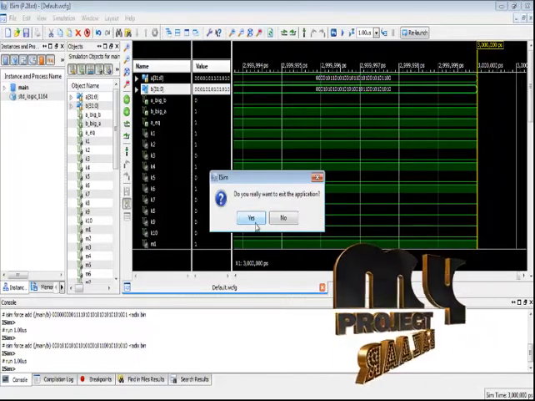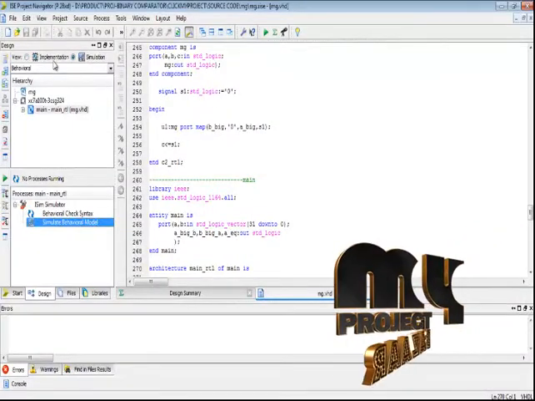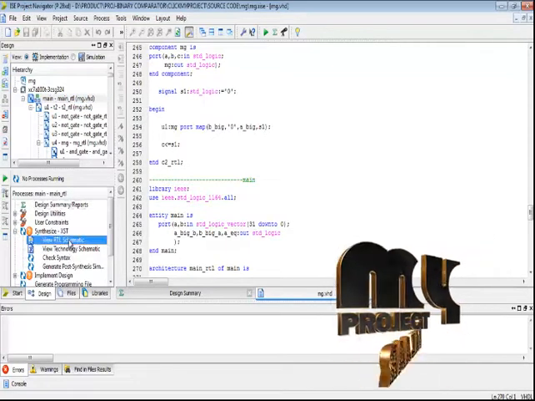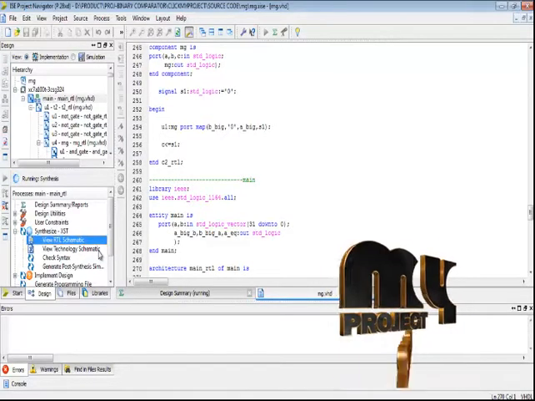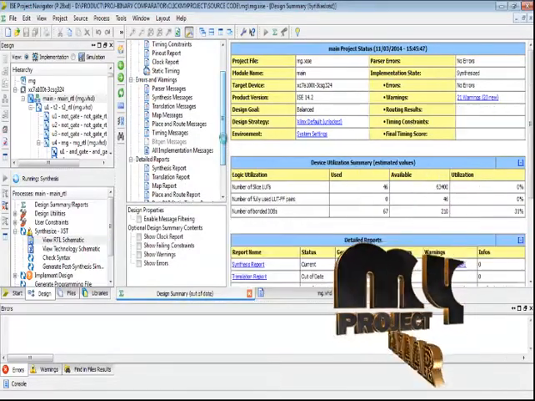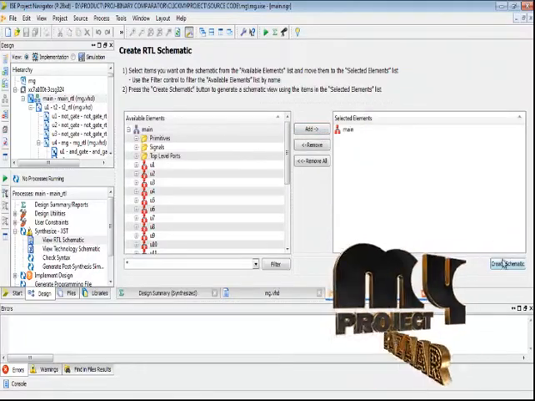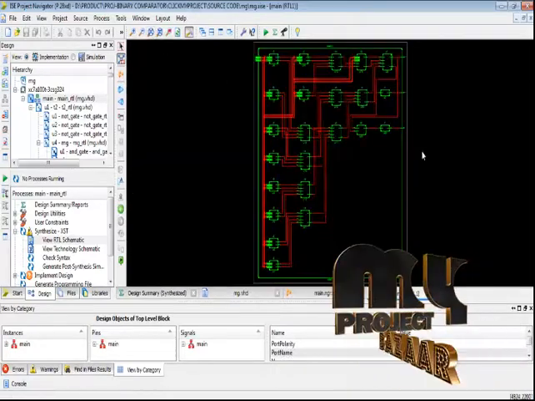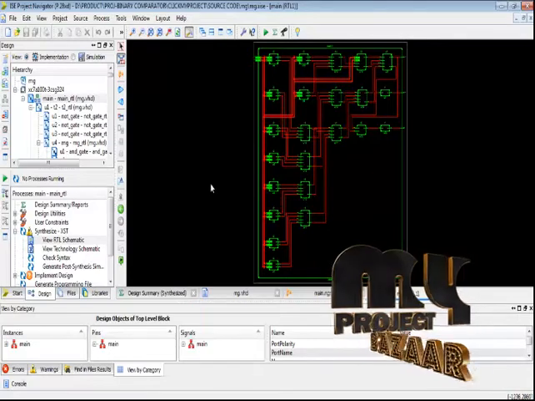Just we close this. Next we select the implementation results and then select view RTL schematic and run the view RTL schematic process. Just we run the synthesis report results. Run the synthesis report. Just we create this schematic diagram representation. This RTL diagrammatic representation is based upon the logical structures of our 32-bit comparator architecture.